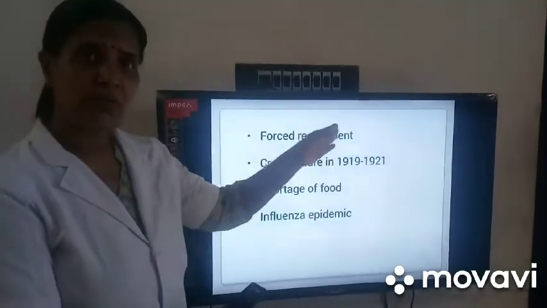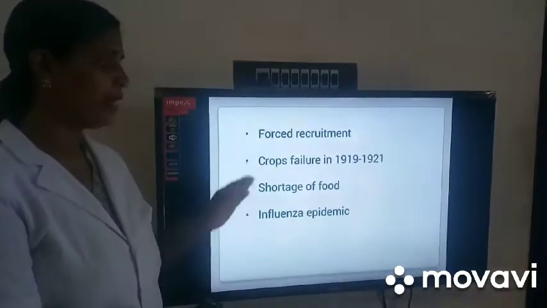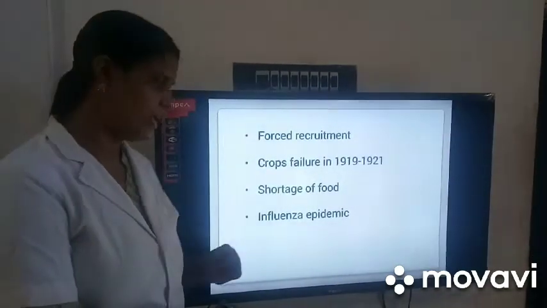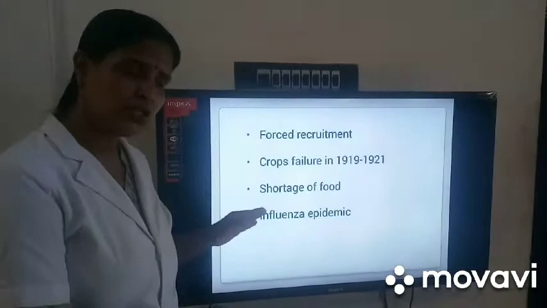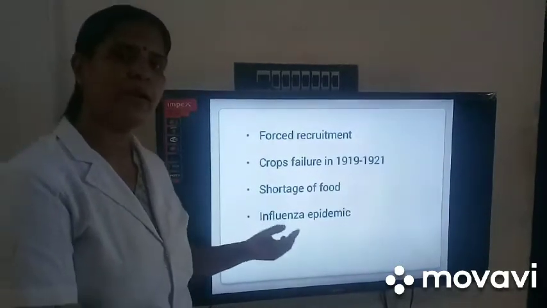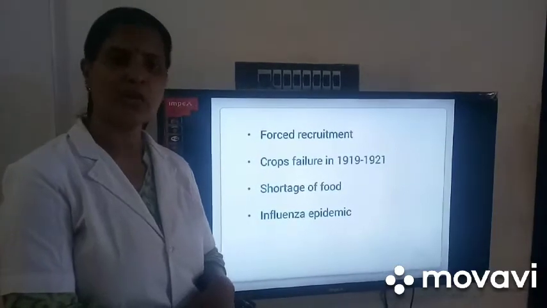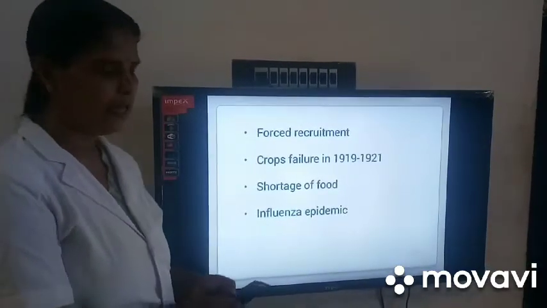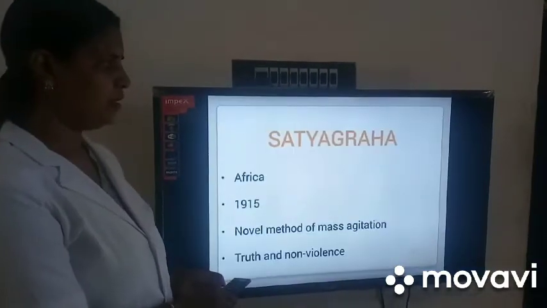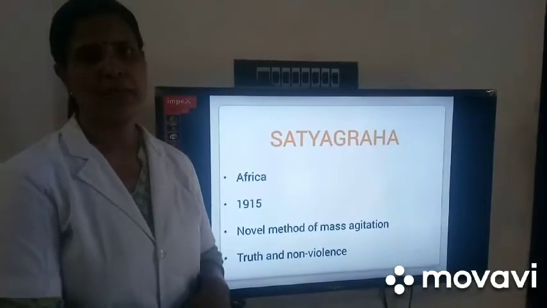The villagers were forced to join the army and they faced crop failure as well as a shortage of food grains, and this was followed by an influenza epidemic. In this situation, they organized the anti-colonial movement. Next part, that is Satyagraha.